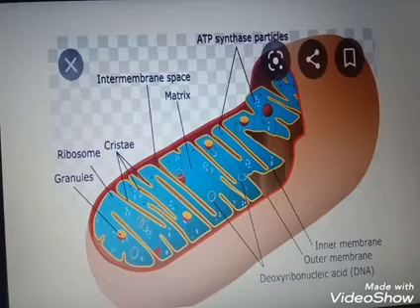We know that mitochondria are the powerhouse of the cell because they can produce energy. Mitochondria produce energy in the form of ATP. ATP is known as the energy currency of the cell. So the inner membrane makes foldings, known as cristae. Cristae contain oxysomes or elementary particles, which help in ATP production.